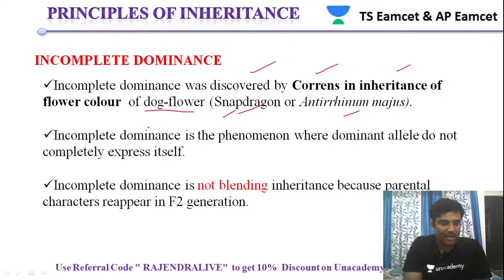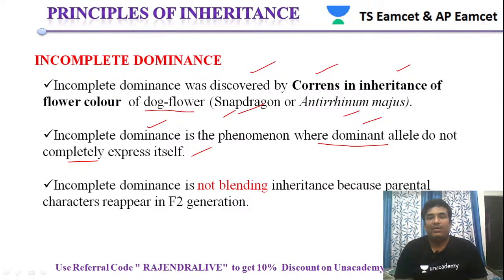Next, incomplete dominance is a phenomenon. So what is incomplete dominance? It is a phenomenon where the dominant allele does not express completely, as we have just seen. Incomplete dominance is not blending, and we cannot say it is blending. Blending means mixing, and it is not a blending inheritance. If it were blending, in the F2 generation we would not come across the same parental characteristics. That is the reason we cannot say it is blending.